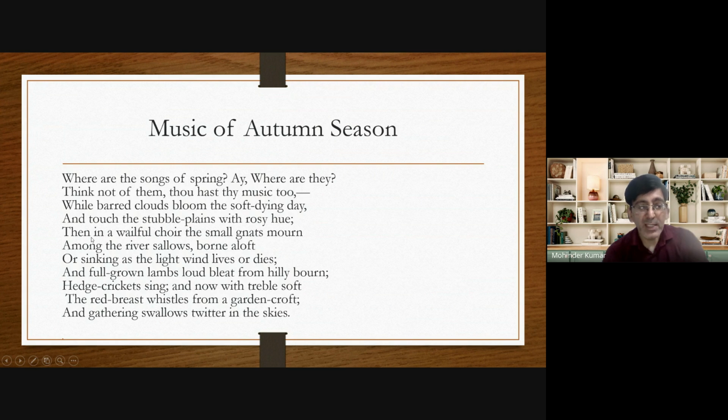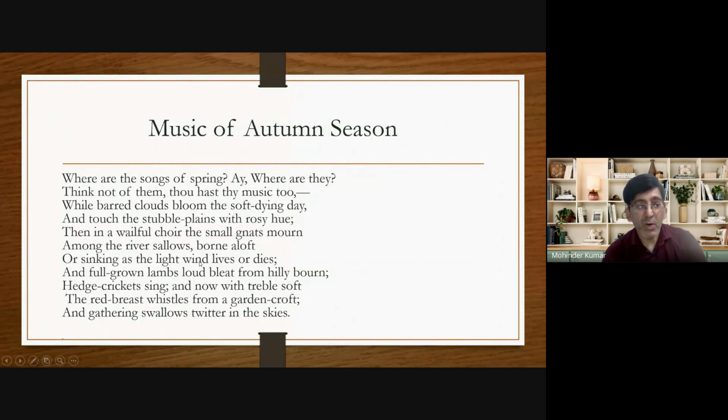So he says that during the autumn season the sad music of the gnats can be heard, and these gnats are presenting their sad music where? Among the river shallows. It means the sad music of the gnats can be heard along the river.